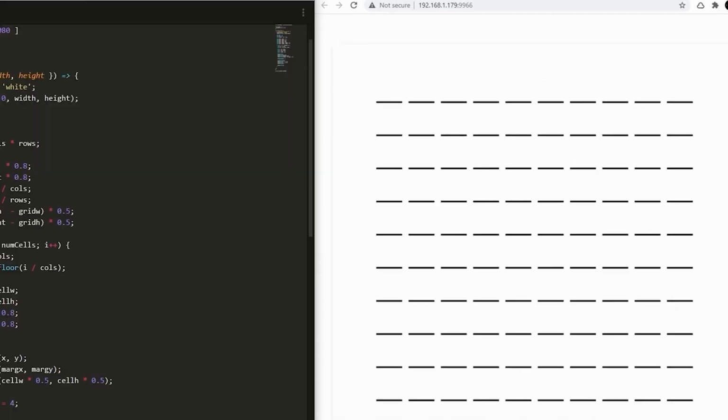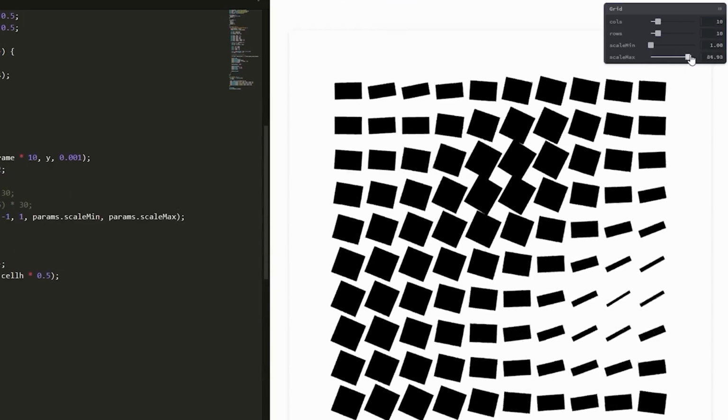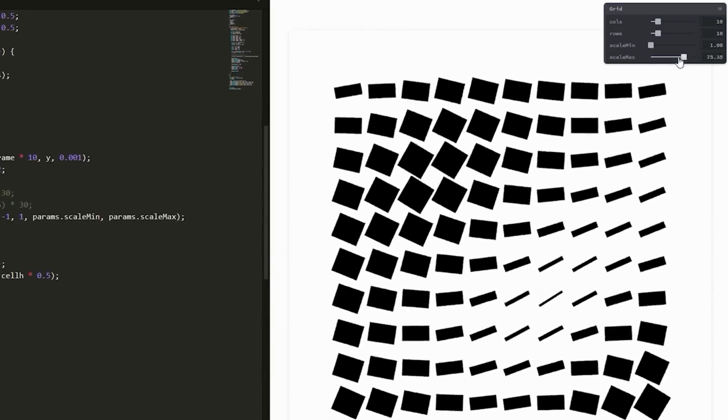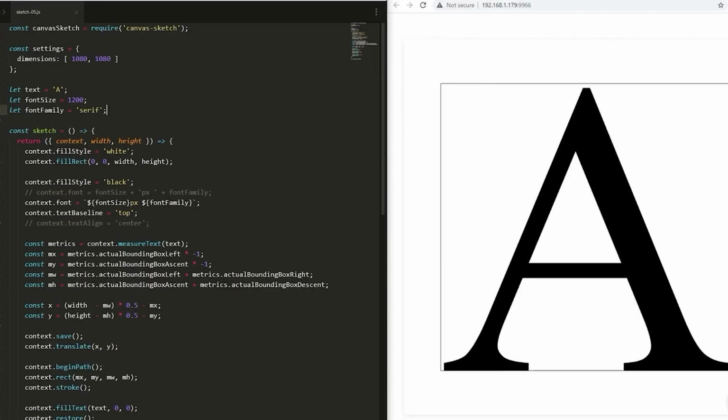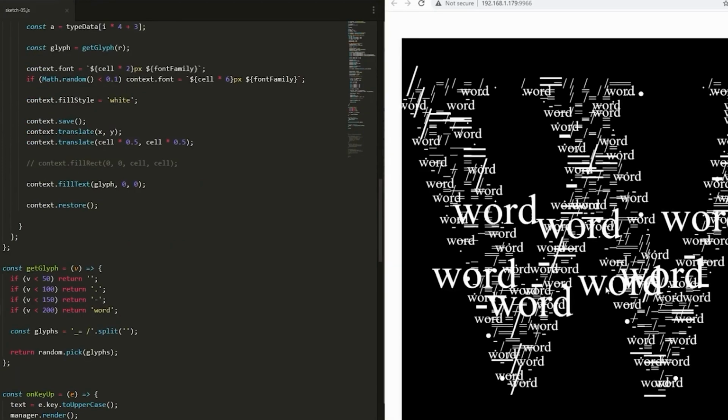In the next step, we will look at creating grids using noise and making our own control panel with a slider to tweak values in real time. Then I will show you how to work with text in a creative way and how to read color values from pixels of an image.